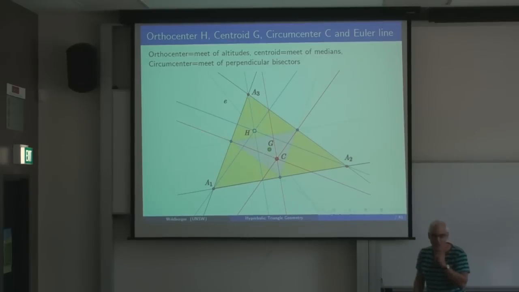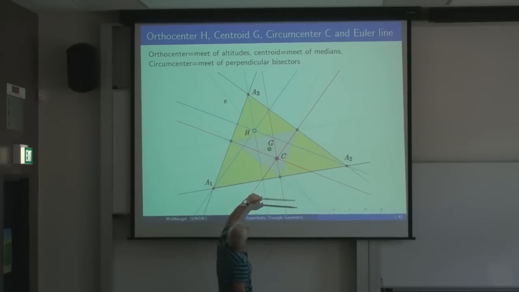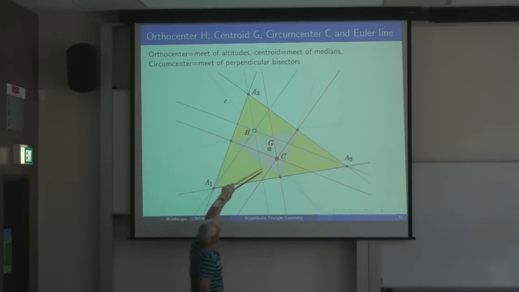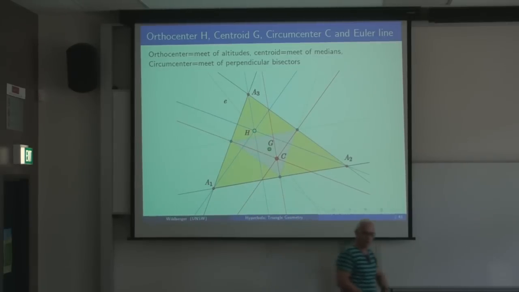Remarkably, it was left for Euler, Leonhard Euler, the great mathematician of modern times, to discover that these 3 points are actually collinear. They lie on a line, which now, of course, is called the Euler line, and you can see it barely there in gray. And moreover, he realized that the ratio of this segment to this segment was always in the ratio of 1 to 2.